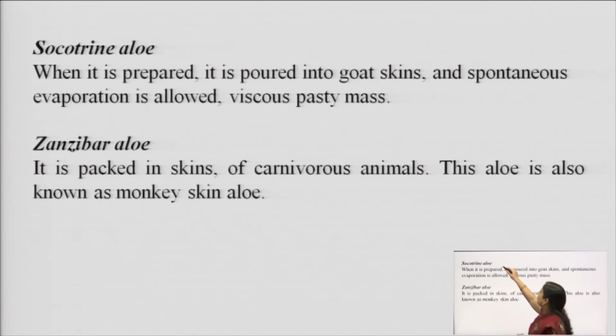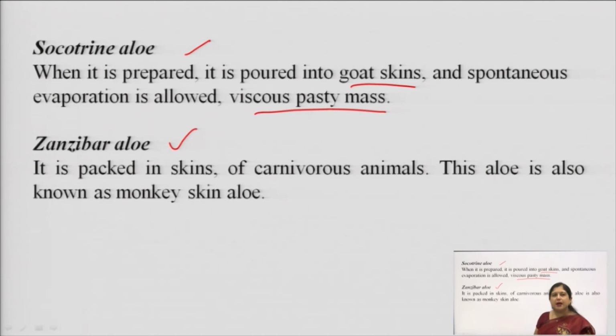Then we have the Socotrine aloe and the Zanzibar aloe. In both these varieties, they are basically produced from aloe berry. So, aloe berry produces Socotrine aloe and Zanzibar aloe, and when it is prepared, the Socotrine aloe is poured in goat skin. When it is collected, it is poured in goat skin and then we allow spontaneous evaporation. So, it becomes a viscous pasty mass. While Zanzibar aloe is packed in the skins of carnivorous animals, sometimes even monkey skin.